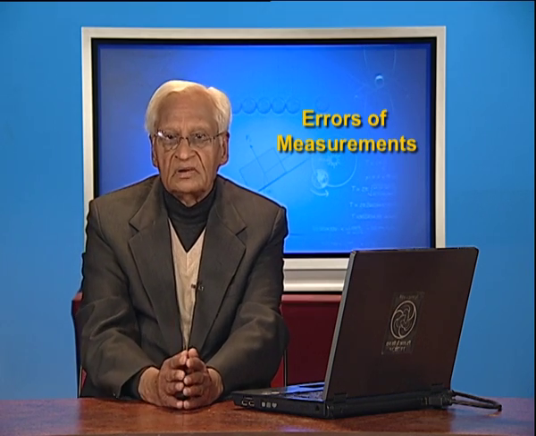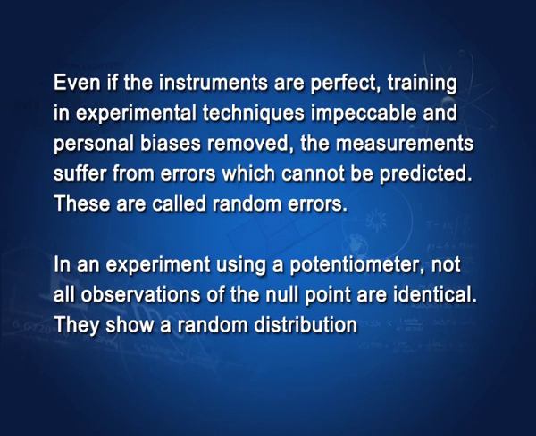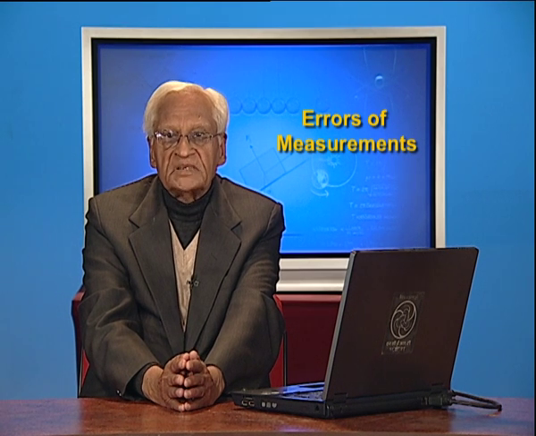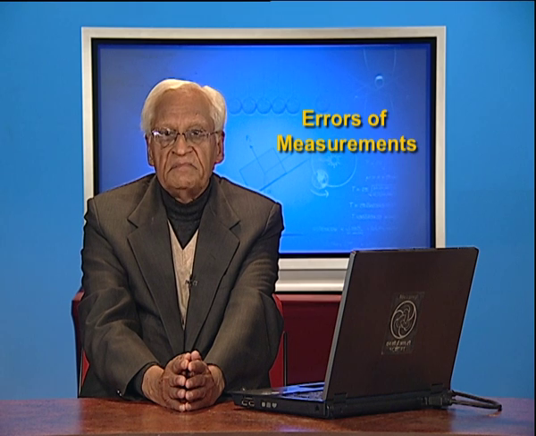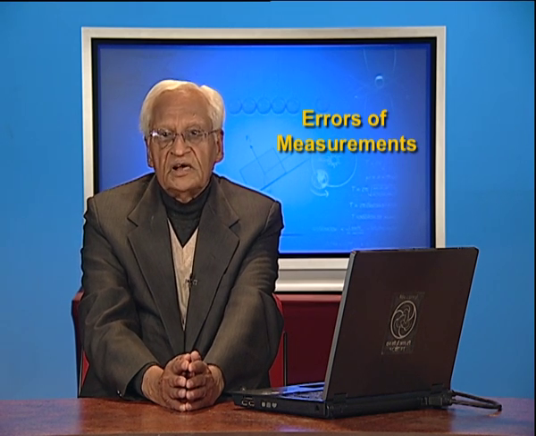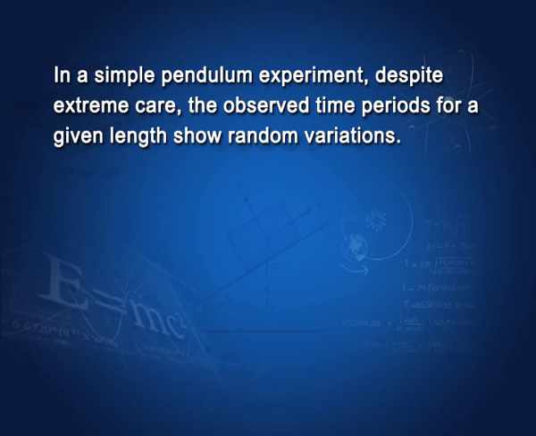Let me give you an example. In an experiment using a potentiometer, not all observations of the null point are identical. They show a random distribution. Sometimes they shift to one side, sometimes to the other side. In a simple pendulum experiment, despite extreme care, the observed time periods for a given length show random variations.